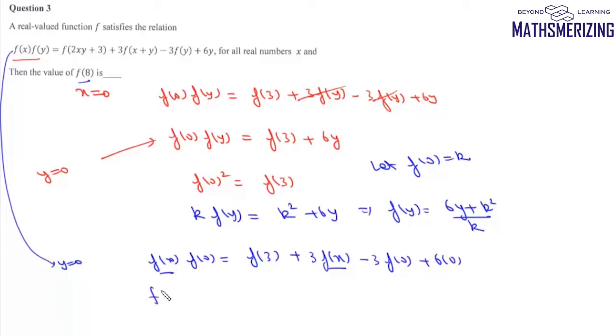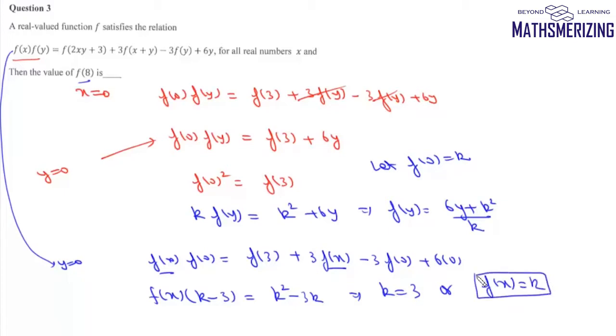So we can write f(x) times (k minus 3) is equal to k square minus 3k. So from here we'll get either the value of k is 3 or the value of f(x) is simply k. Now we'll take f(x) as k. In that case, this function will be a constant function. Now a constant function actually doesn't satisfy this condition. So we'll eliminate this condition.